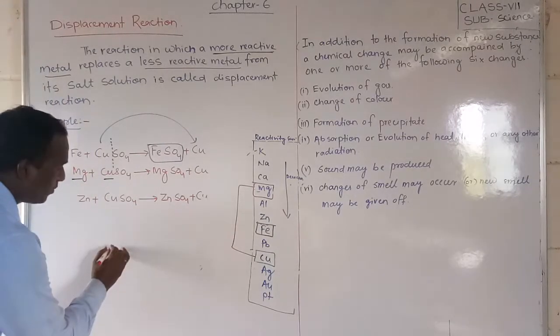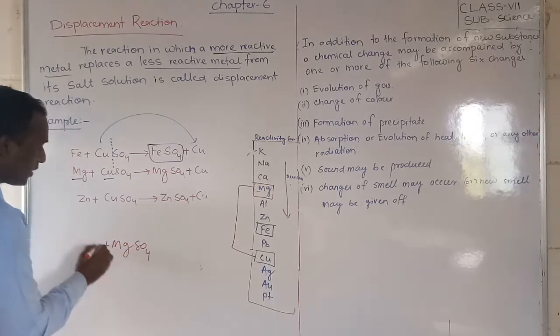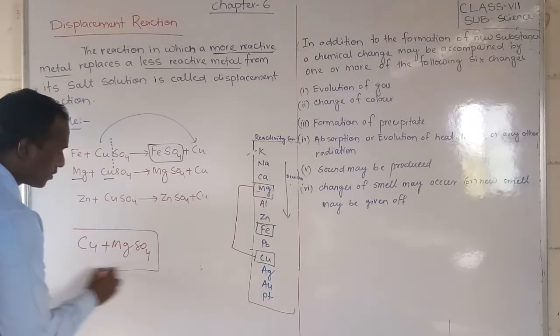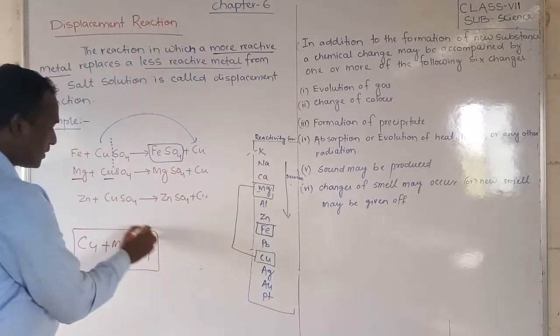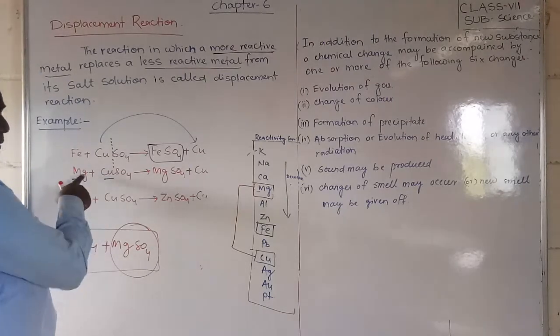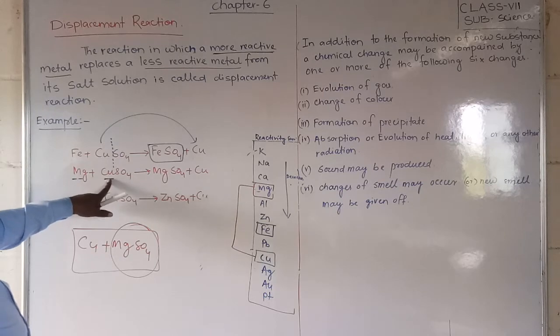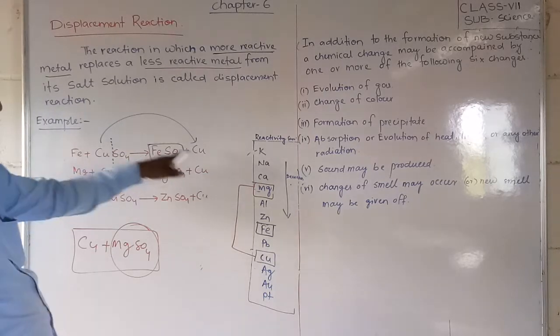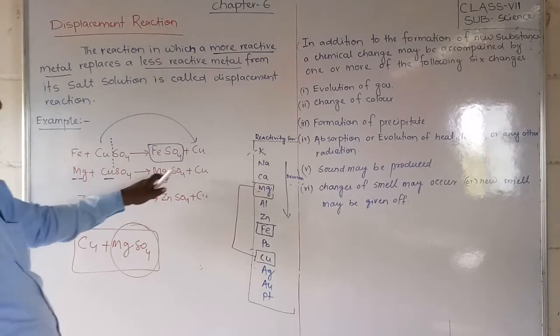But suppose you have magnesium sulfate. If you react it with copper, what will happen? It does not react, it does not displace. As usual, the magnesium sulfate will stay because copper is less reactive. But if it is highly reactive, magnesium is more reactive than copper, so copper will be displaced and separated from that solution, and magnesium will attach with the sulfate.